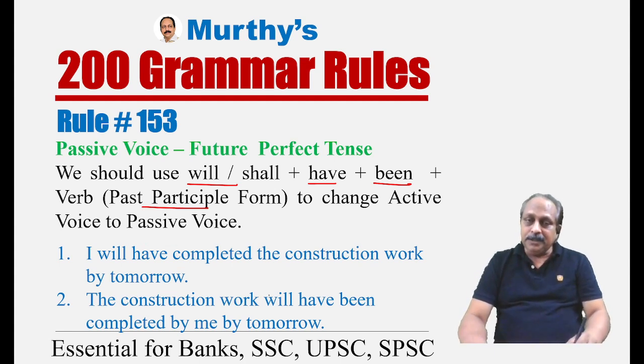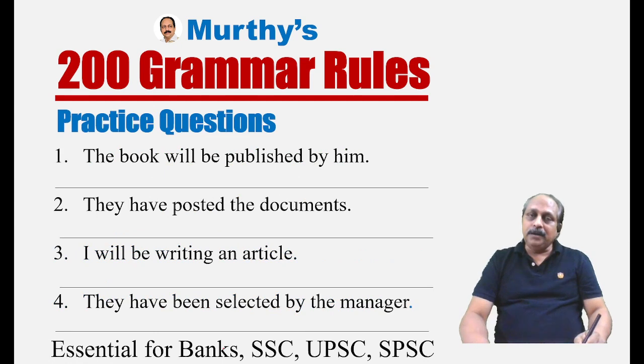I will have completed the construction work by tomorrow. Here, I will have completed. This is future perfect active voice. How does it change to passive voice? The construction work, a noun phrase, will have been. Here we have three helping verbs: will or shall, have, been. As usual, the main verb in past participle form. It's a regular verb, complete, completed, completed. The construction work will have been completed by me by tomorrow. Then it is correct. Now, a few practice questions.